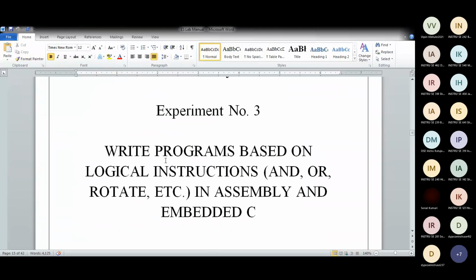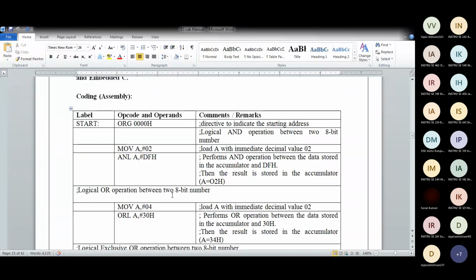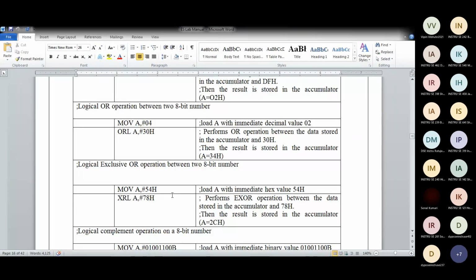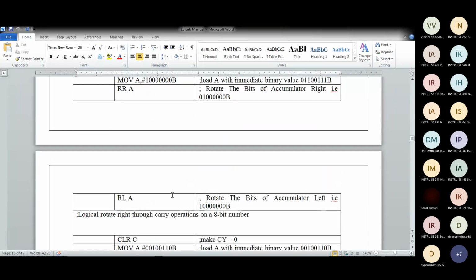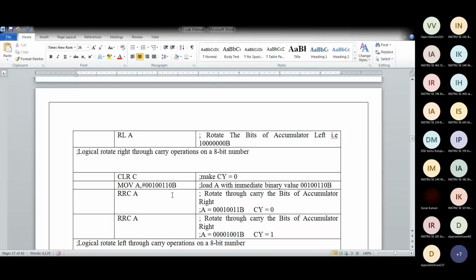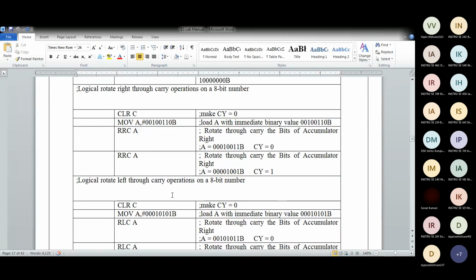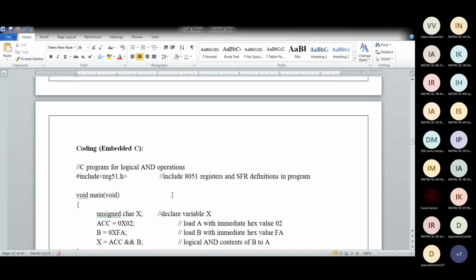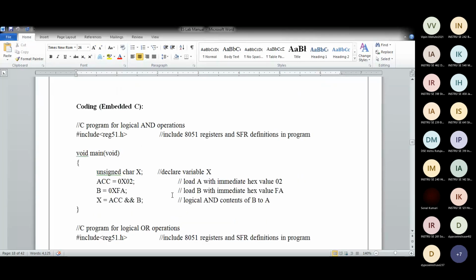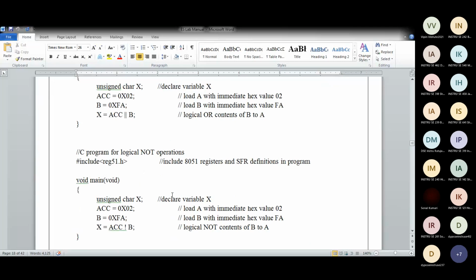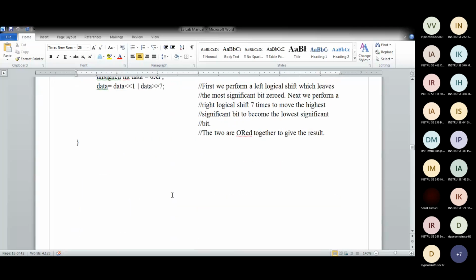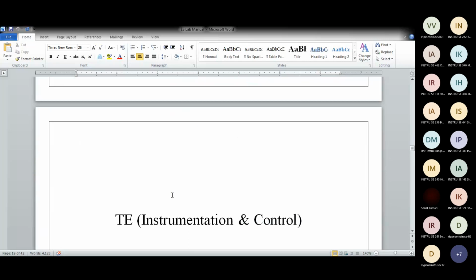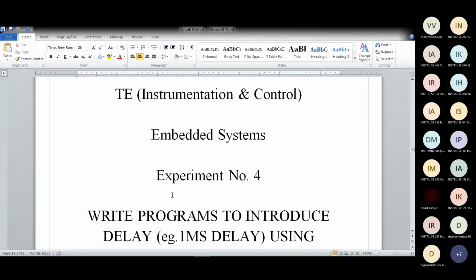Experiment 3, a program based on logical AND, OR, and rotate. Same thing again here. I've given programming in assembly for OR, XOR, XNOR and AND. And then rotate right, rotate left, rotate through carry, and without carry. All examples I've given here, and also C examples. Let's go through them. If you want to make your career in the IT industry, try out all these experiments on your own.